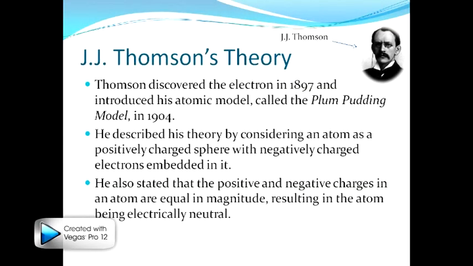Thomson discovered the electron in 1897 and introduced his atomic model called the plum pudding model in 1904. He described his theory by considering an atom as a positively charged sphere with negatively charged electrons embedded in it. He also stated that the positive and negative charges in an atom are equal in magnitude, resulting in the atom being electrically neutral.